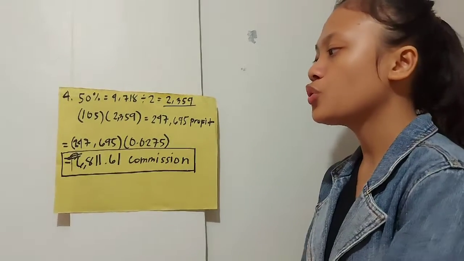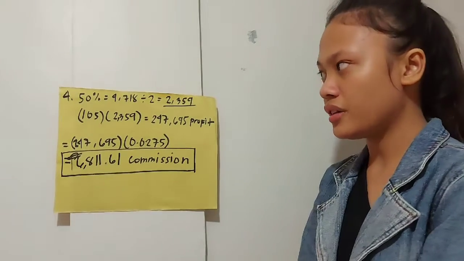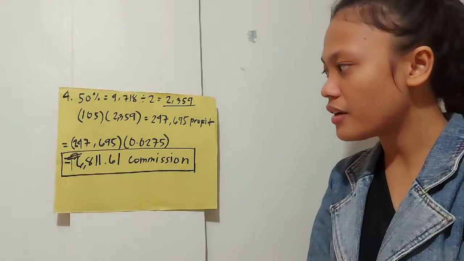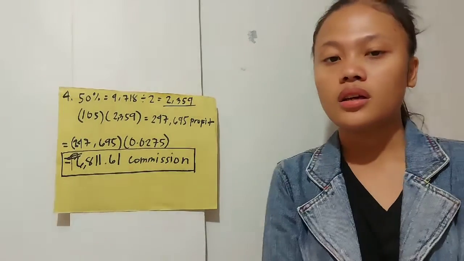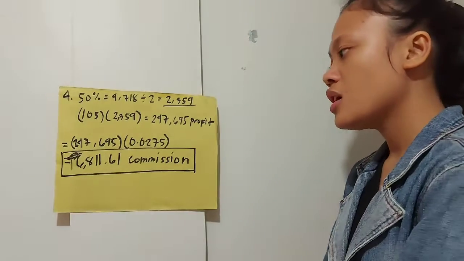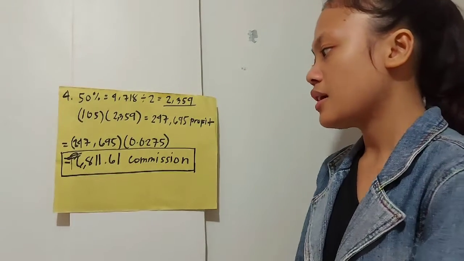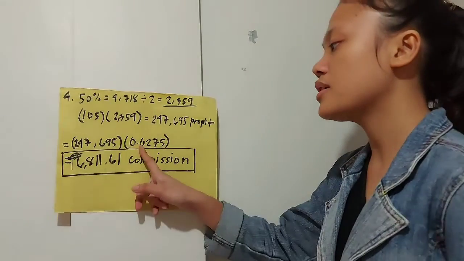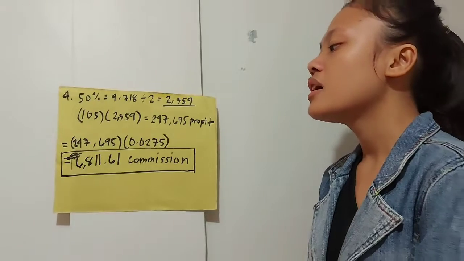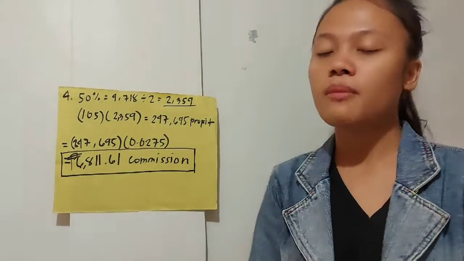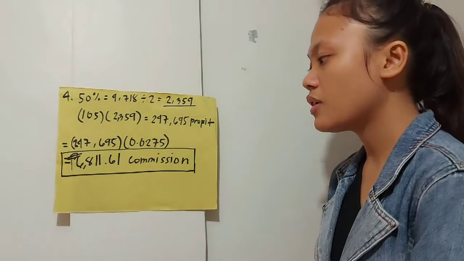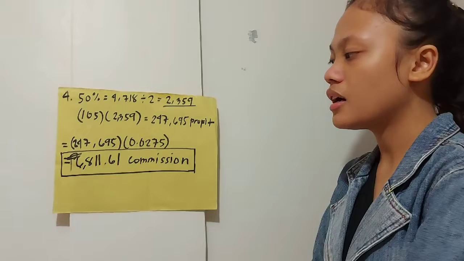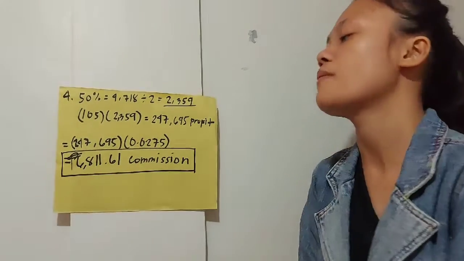So in order for us to get the commission of the broker, we need to multiply the percent charge of the broker to the profit of the stocks, which is 247,695 times the percentage of the commission of the broker, and then we divide it by 100, so we have now 0.0275, and it is an equal amount of 6,811.61. So the broker can now have 6,811.61 commission.